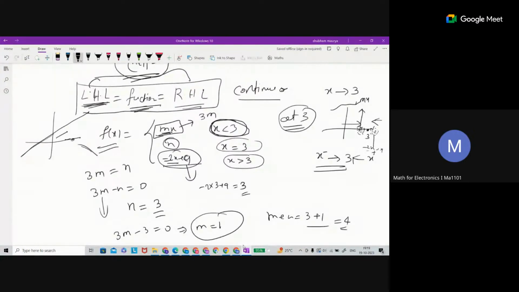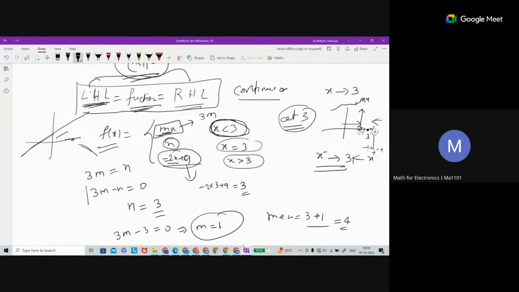Is that clear also? Sir, can you please explain it again? Okay. So, is this limit part clear? Yeah, from the 3m minus 3 part. So basically n was 3 from there.